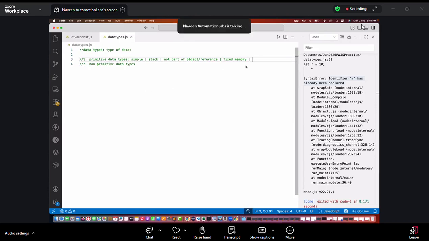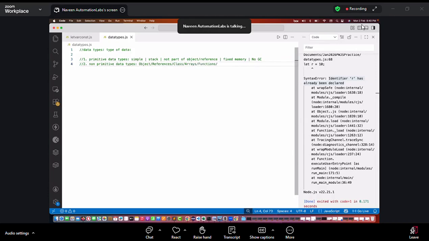right? Another thing is that there is no concept of garbage collector. You understand what is garbage collector? Don't worry. We will see in an upcoming chapter what garbage collector means, right? But when we talk about non-primitive data types, non-primitive data types means we are talking about objects. It means we are talking about references, right? We are talking about classes, arrays, let's see, functions.